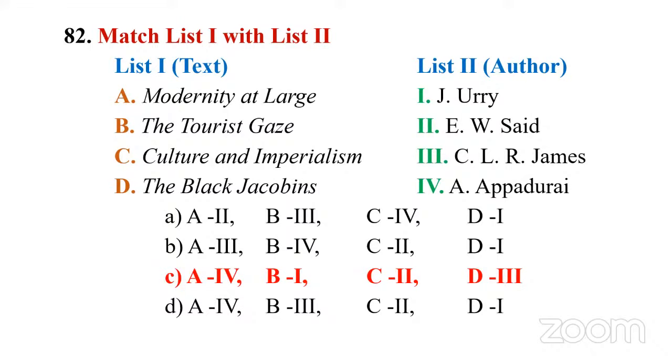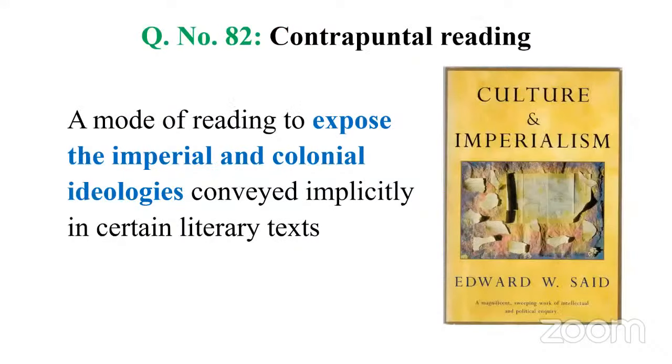Modernity at Large. This work was written by Arjun Appadurai. Then B, The Tourist Gaze by John Urry. C, Culture and Imperialism by Edward Said. D, The Black Jacobins by C.L.R. James. Let's look at these books and their contribution.